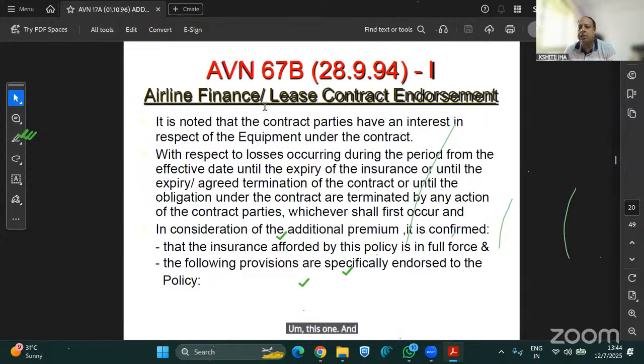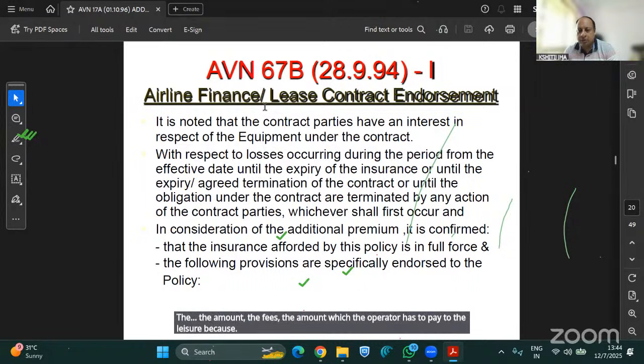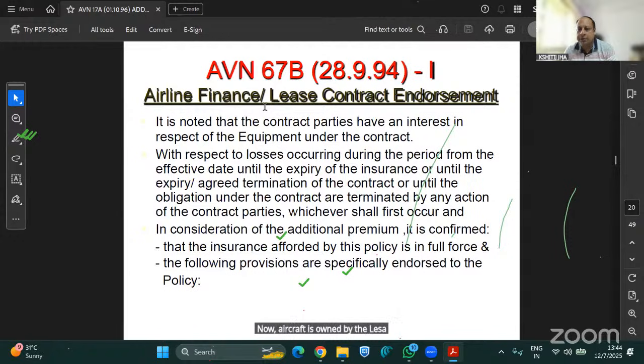And in that case, the fees which the operator has to pay to the lessor, because now the aircraft is owned by the lessor, so the lessor will charge some amount. In dry lease, they will charge a very small amount, and in wet lease, they will charge a very high amount. Majority of the profitability will be taken under wet lease. So in India, when new airlines start or new aircraft operators come into the picture, especially regional airlines, they take it on lease.